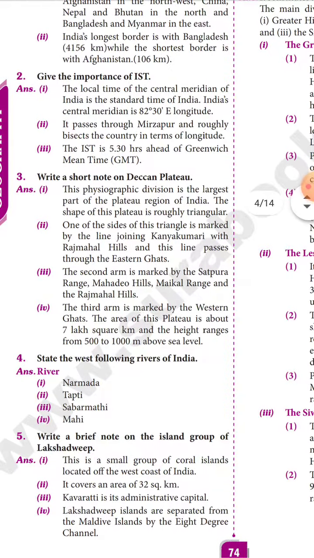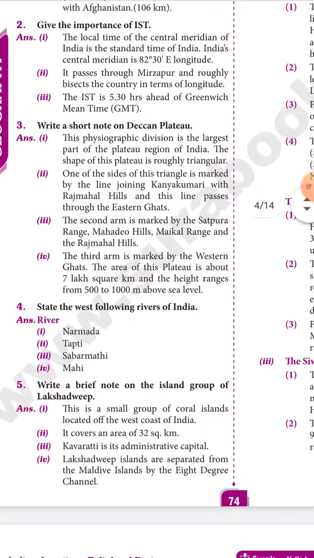Write a short note on Deccan Plateau. This physiographic division is the largest part of the plateau region of India. The shape of the plateau is roughly triangular. One side of the triangle is marked by the line joining Kanyakumari with the Rajmahal Hills. This line passes through the Eastern Ghats. The second arm is marked by the Satpura Range, Mahadeo Hills, Maikal Range and Rajmahal Hills. The third arm is marked by the Western Ghats. The area of the plateau is about 7 lakh square kilometers. The height is 500 to 1000 meters above sea level.